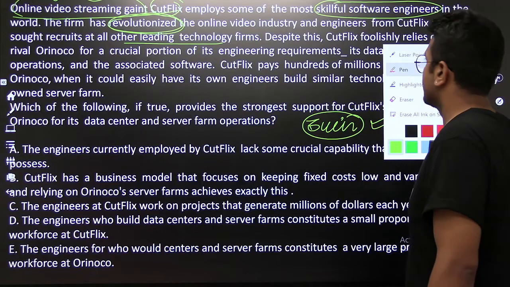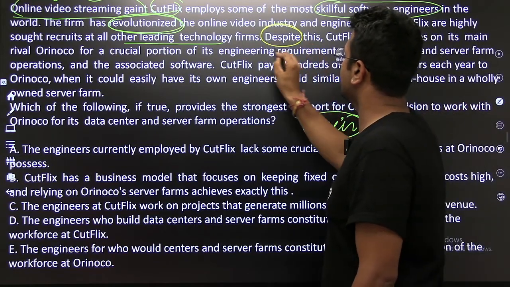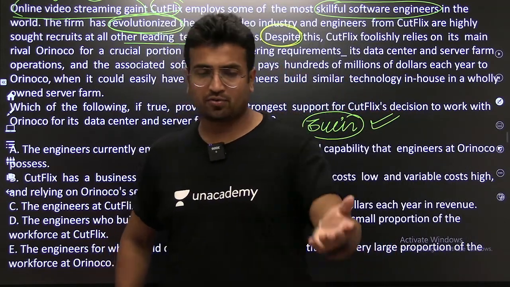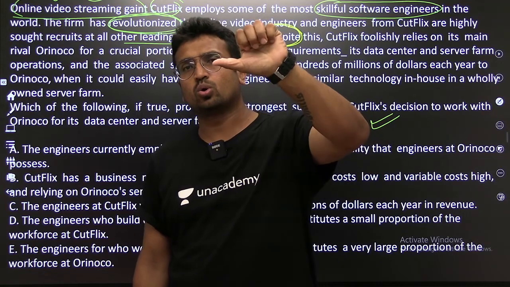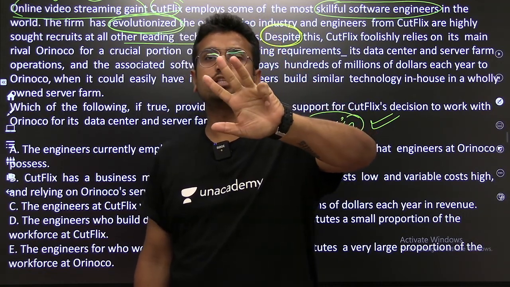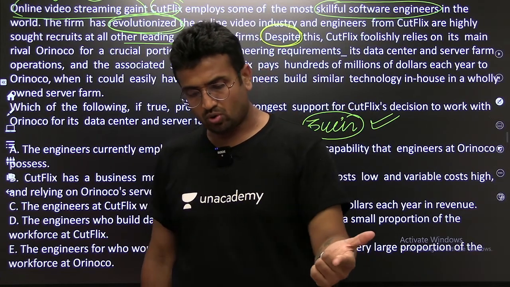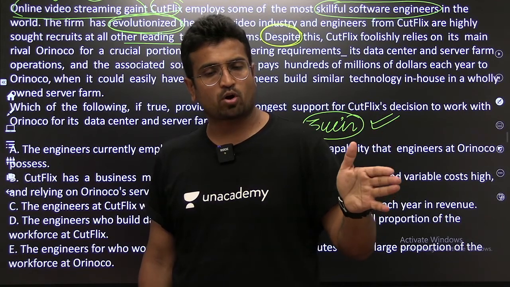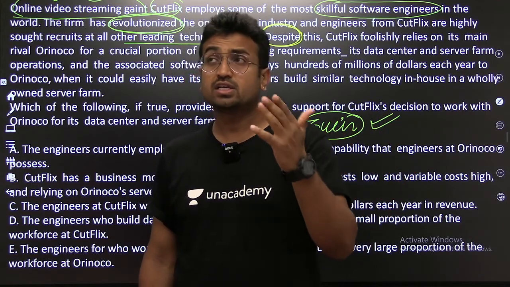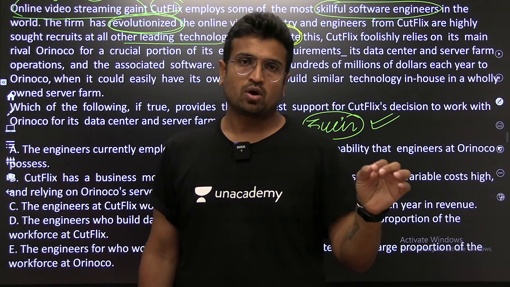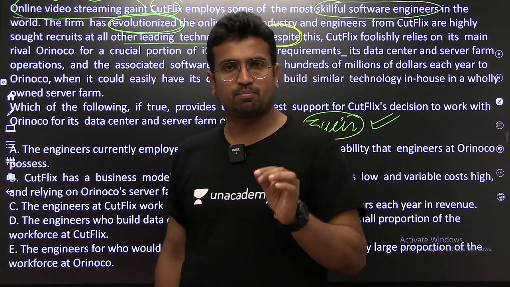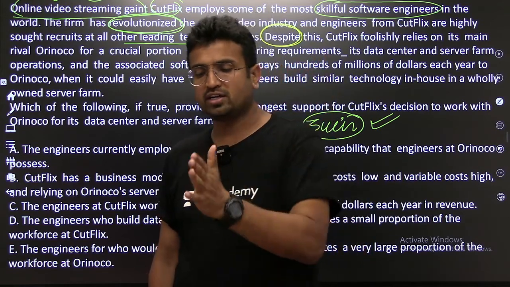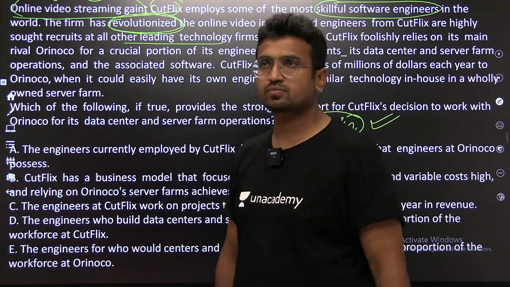After this, they've used the word despite. Do you remember this? I have said this, and I would be more than happy if any one of you can write these five words in the comment box: though, although, however, in spite of, and despite. Although he was born and brought up amidst all the adversities of life, still he was able to amass huge success. Although he was born and brought up with a silver spoon, still he was not able to achieve massive success. 180-degree words. Do you remember this? I've already told you this.